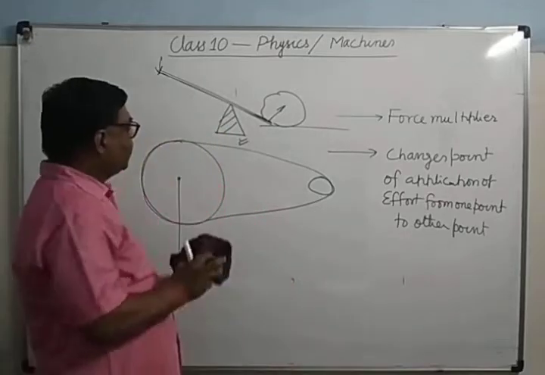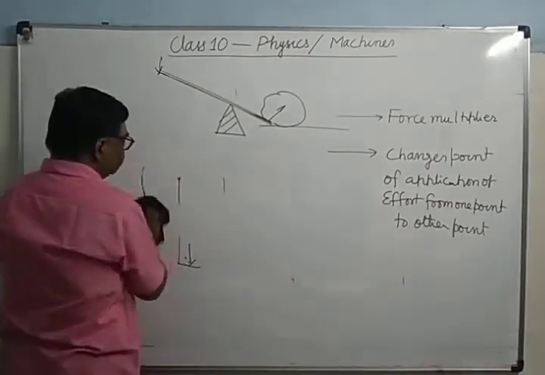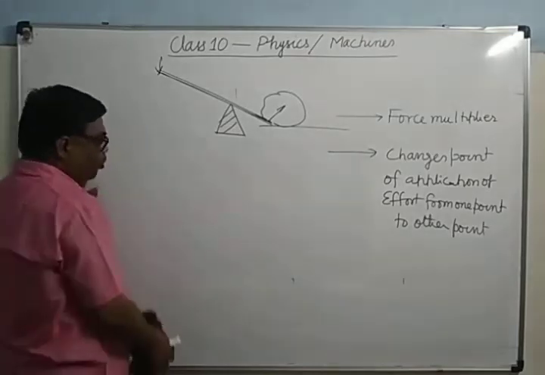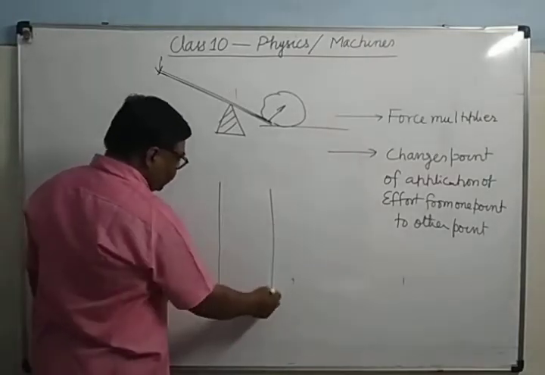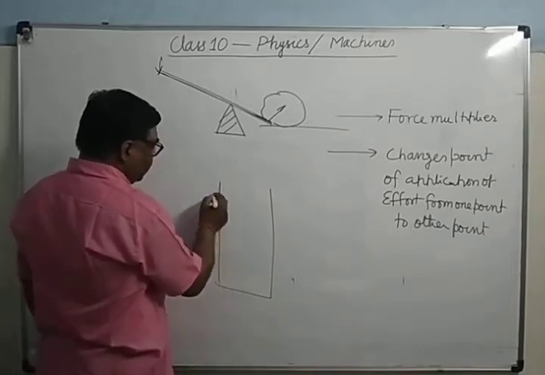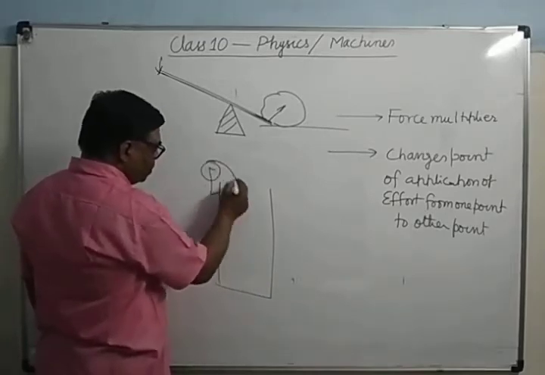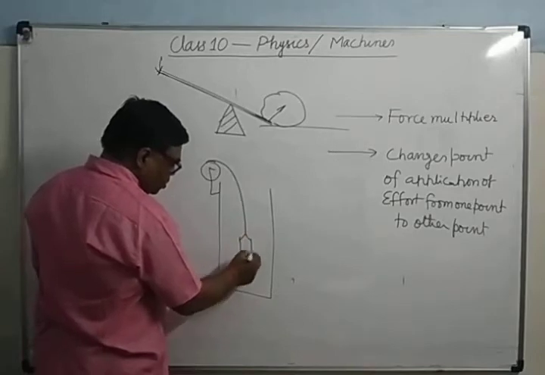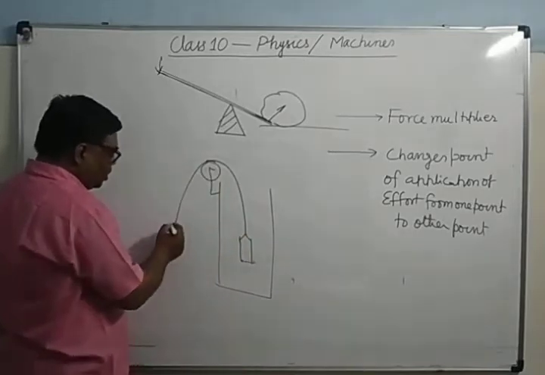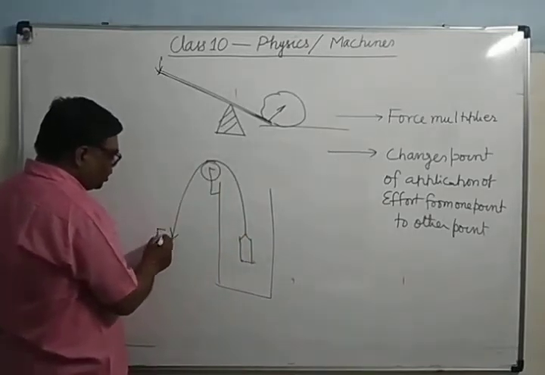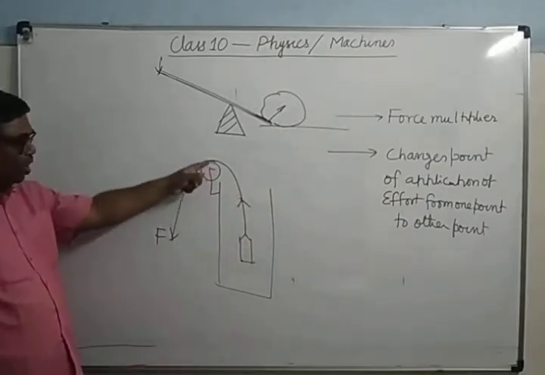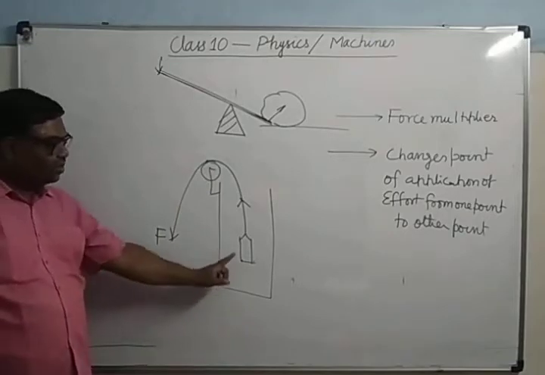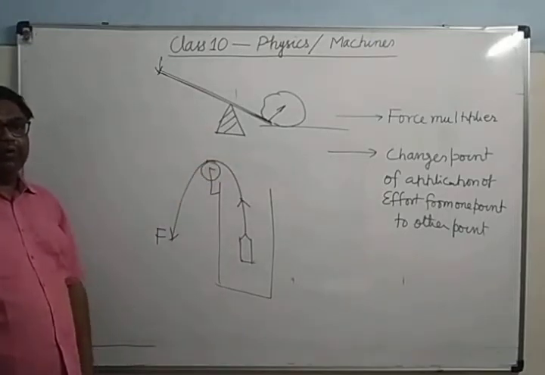Then the third use: it changes the direction of effort applied. You can see here in the case of the pulley, when you draw the bucket from the well, you apply the force in this direction, but its effect is upward. Means you are applying the force in a downward direction, but its effect is observed in an upward direction.